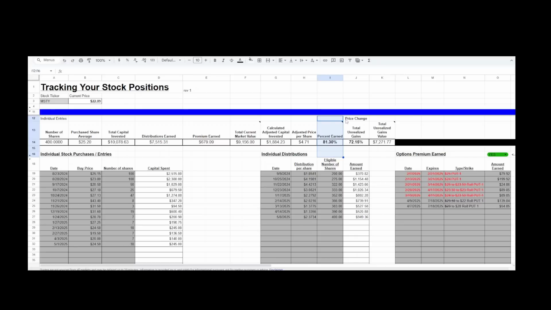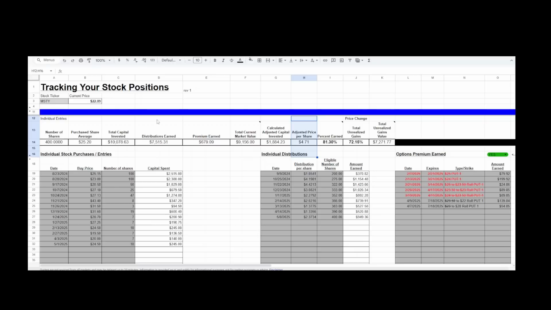And if I were to sell the shares at the last current price, I would clear $7,271.77. And that is selling all 400 shares at the last price that is shown here of $22.89 per share. So with this sheet, I can keep track of my adjusted price per share, which I see as my real price per share, right?